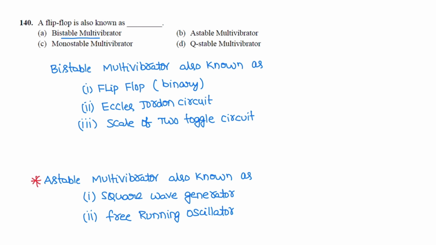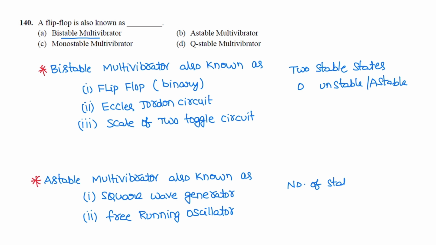The bistable multivibrator has two stable states and 0 unstable states. For the astable multivibrator, the number of stable states is 0, but the number of unstable or astable states is 2.